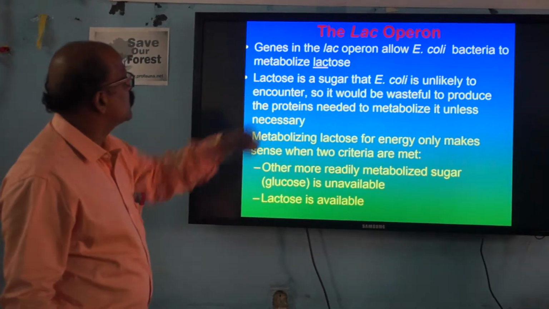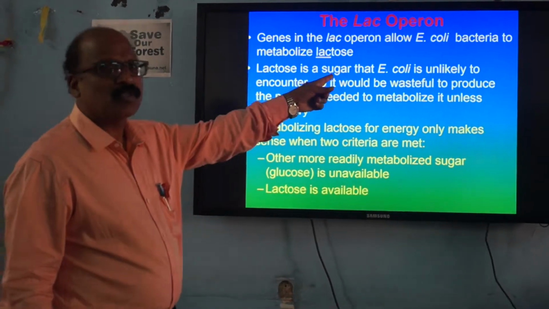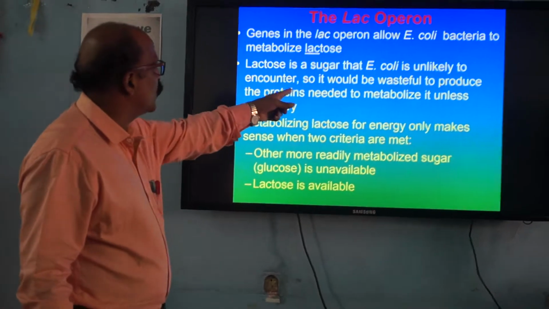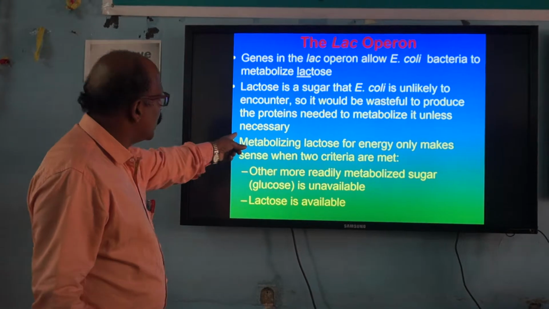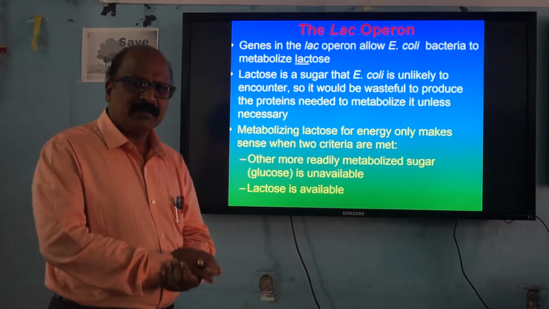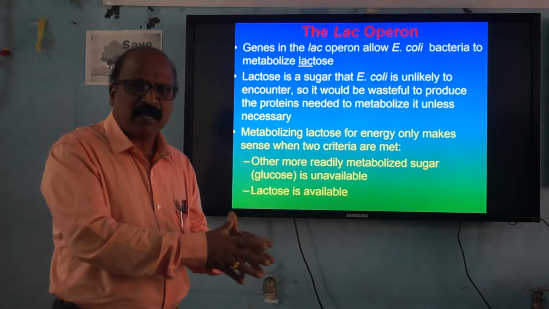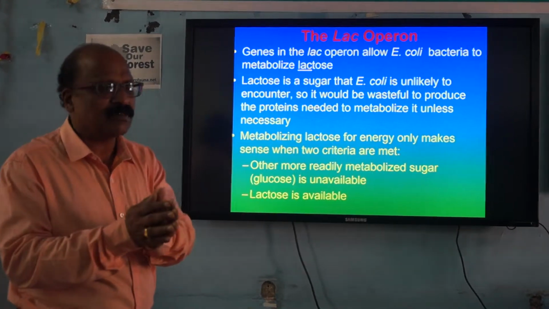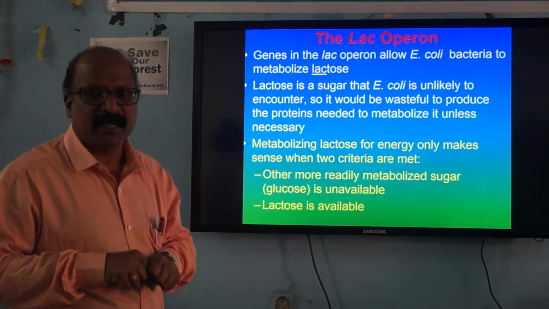Now you can see genes in the lac operon allow Escherichia coli bacteria to metabolize lactose. Lactose is a sugar that E. coli is unlikely to encounter, so it could be wasteful to produce the proteins needed to metabolize it unless necessary. If lactose is there, then enzymes are produced. If lactose is not there, production of the enzyme is a wasteful process. That's why this wasteful process will not be initiated by prokaryotes. They conserve energy and materials.